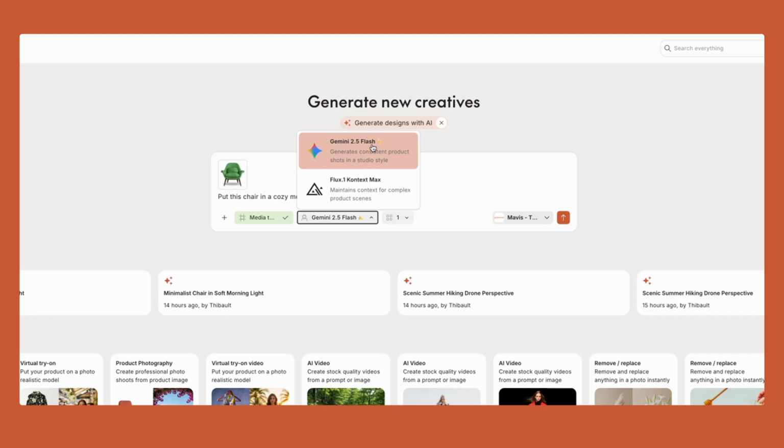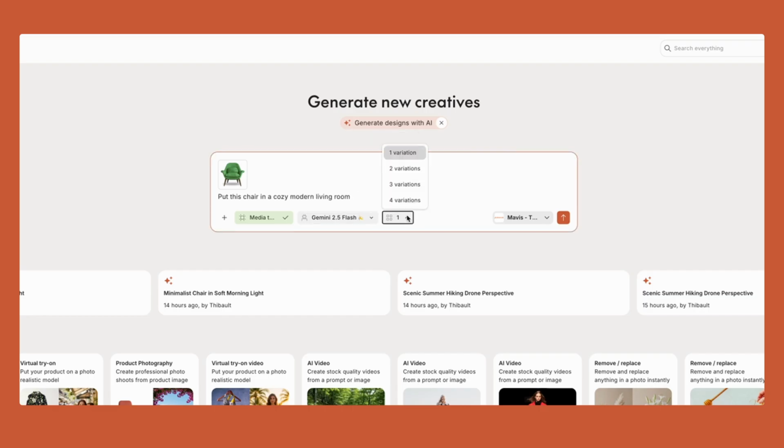So I'm going to select Gemini 2.0 Flash. It's selected by default. Here I could select many variations. I'm going to actually ask for 4 different variations, and let's go. Now, the agent is going to use the model, come back with different variations, and I'm going to be able to jam with the agent and iterate.